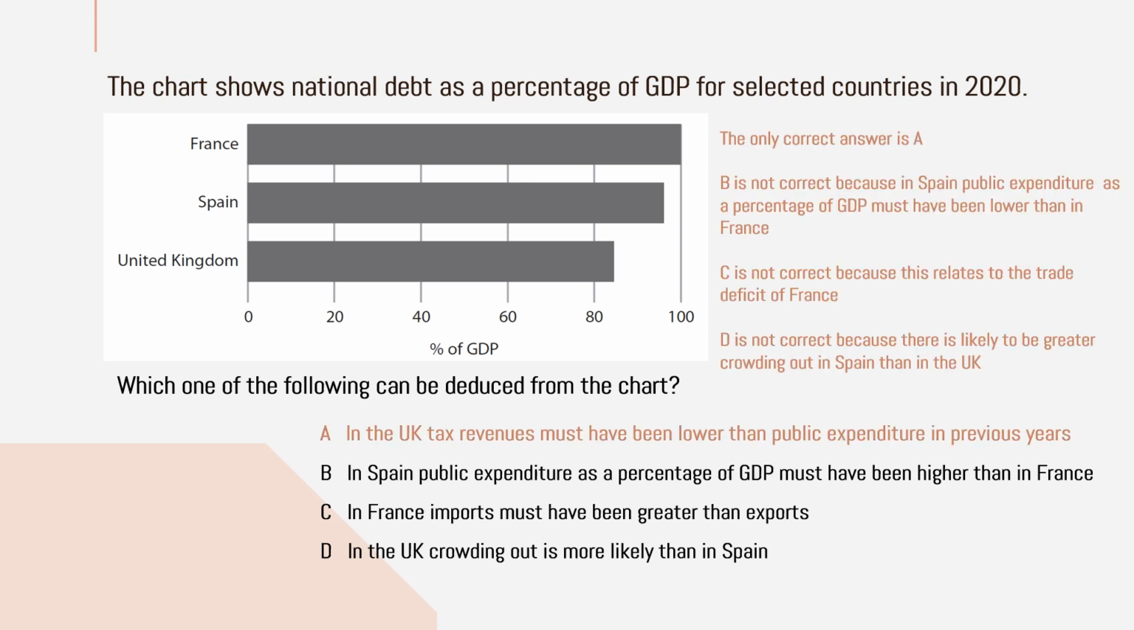Actually, option A is correct because in UK, tax revenue must have been lower than the public expenditure in previous years. If the government expenditure is greater than the government revenue, then only the government needs to borrow more, isn't it? So in UK, the tax revenue must be lower. That's why they are borrowing more, and that's why their debt is about 83% of their GDP. So option A is correct.